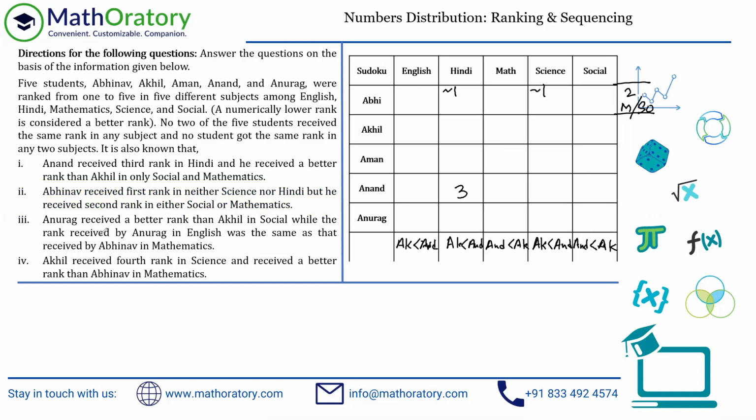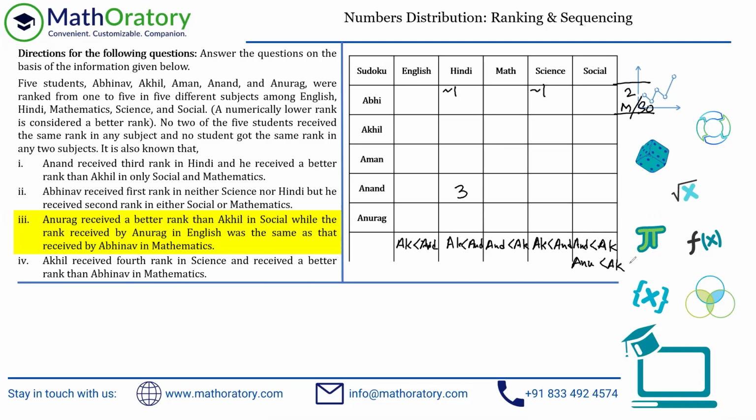Great. Let's look at the next point. Anurag received a better rank than Akhil in social. Okay, so this is again about this column. So I have to collect this below the table. So Anurag received a better rank than Akhil. I'll write this as something like this. Better than Akhil, so less than Akhil